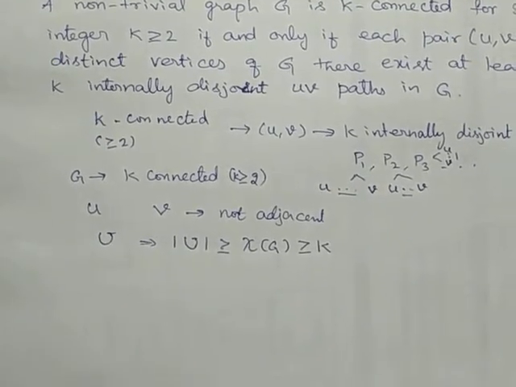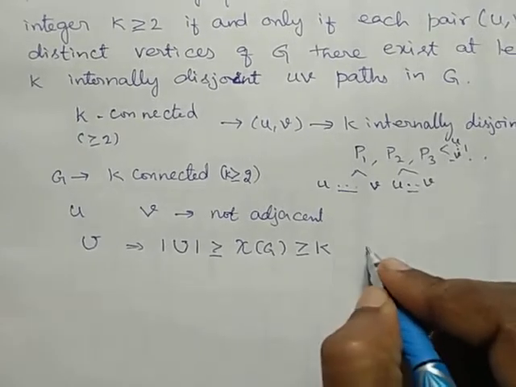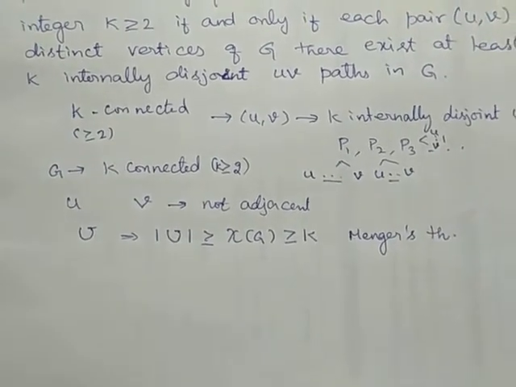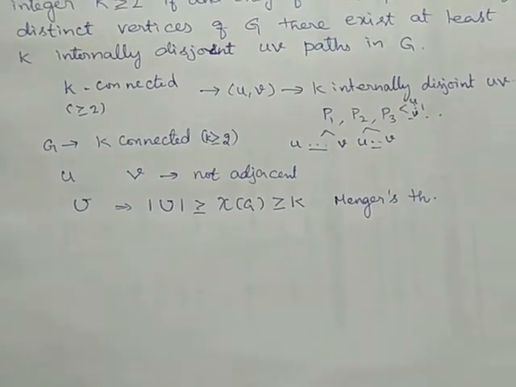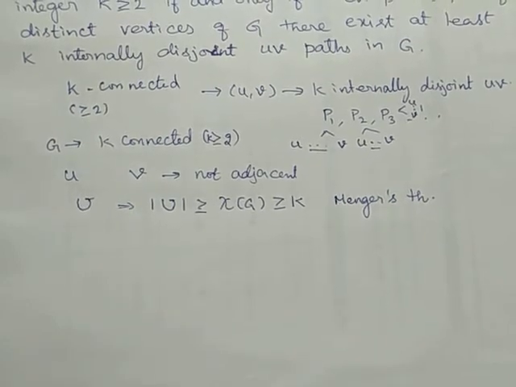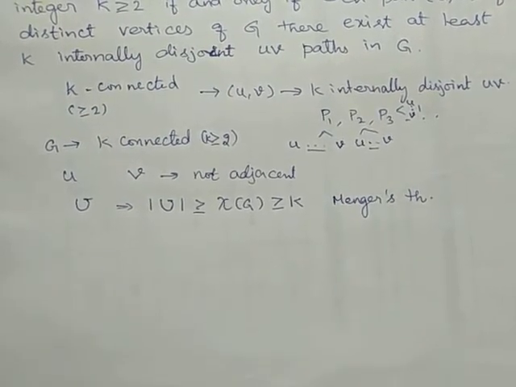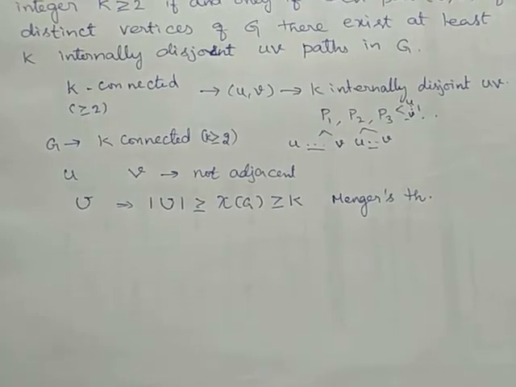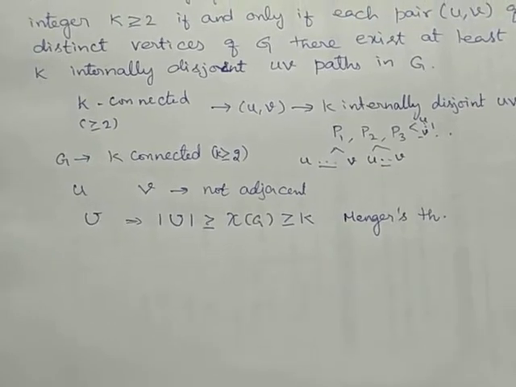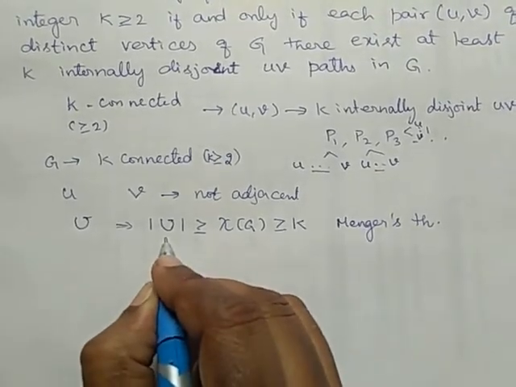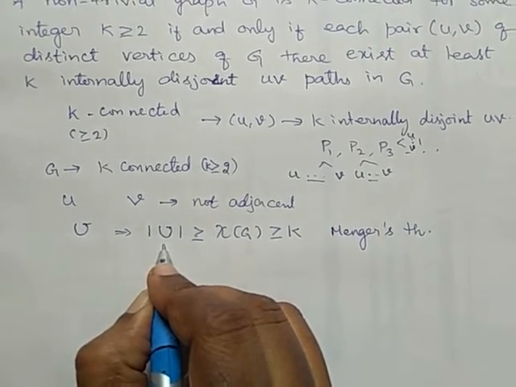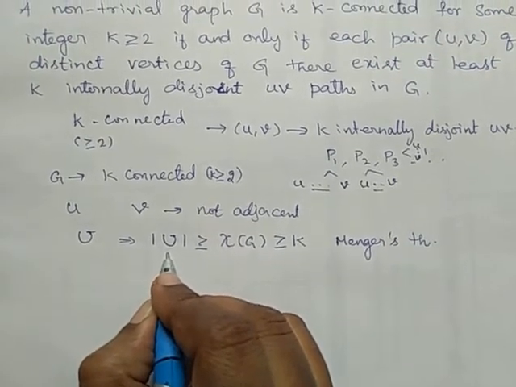How did we get this? Using Menger's theorem. Already we have studied what is Menger's theorem also. So what is Menger's theorem? The minimum number of vertices in a u-v separating set is equal to the maximum number of internally disjoint u-v paths in G, right? From Menger's theorem, the minimum number of vertices in a u-v separating set should be equal to the maximum number of internally disjoint u-v paths.